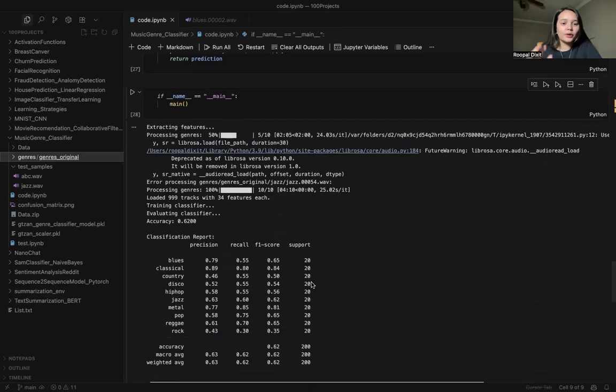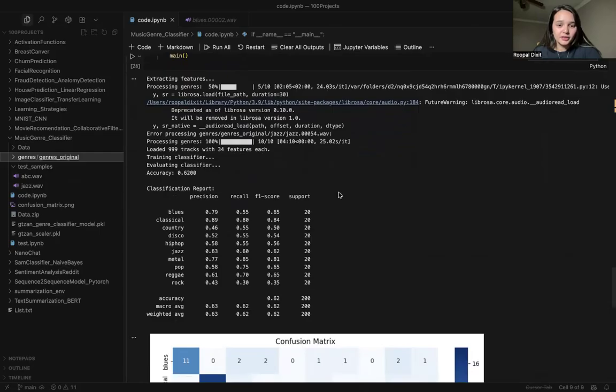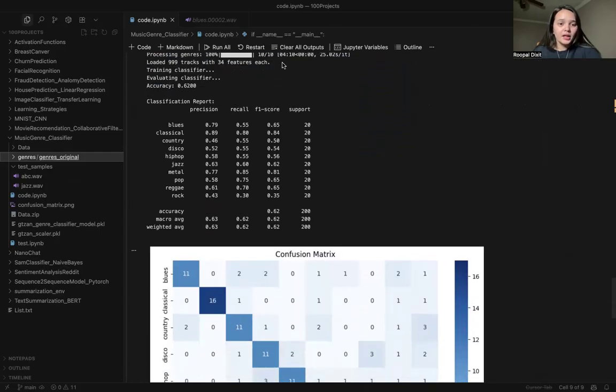So you can see how it looks, processing genres, like 50%. I had to stop it at 50%, because it was taking a lot of time. Right now my machine is a little bit overwhelmed because of all the different projects that I have been working on. For my masters also, I'm working on a project that takes a lot of space. So I did the processing of genres for the whole thing. And this is the blues.